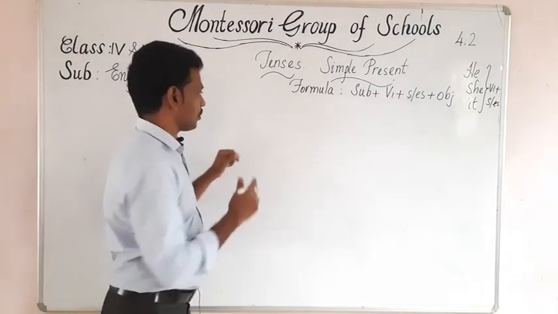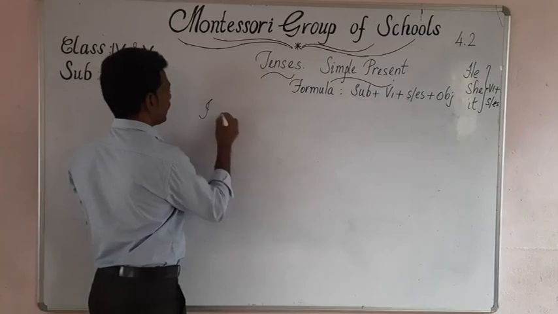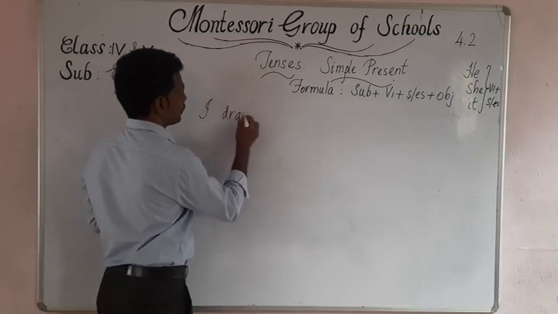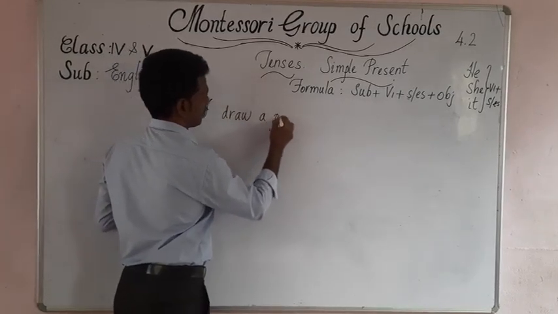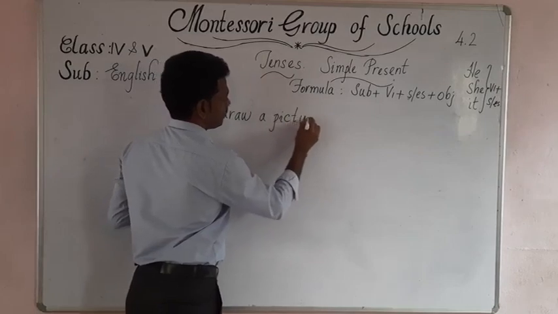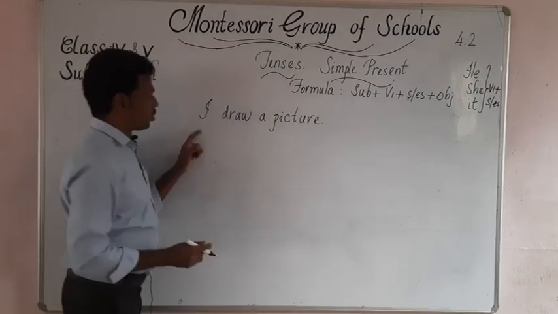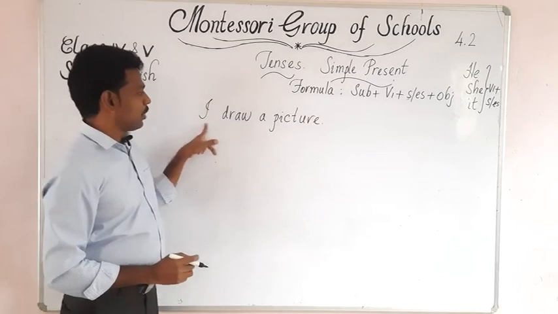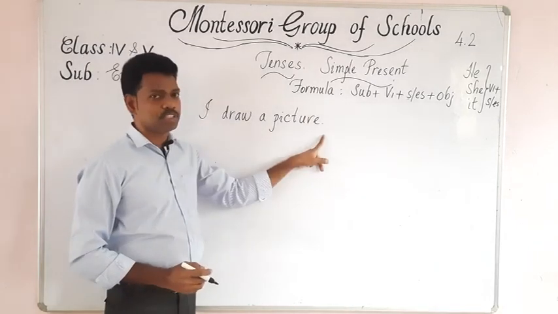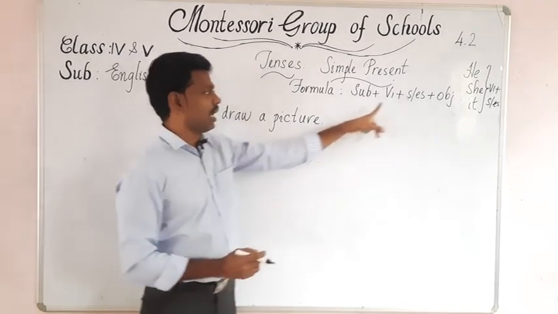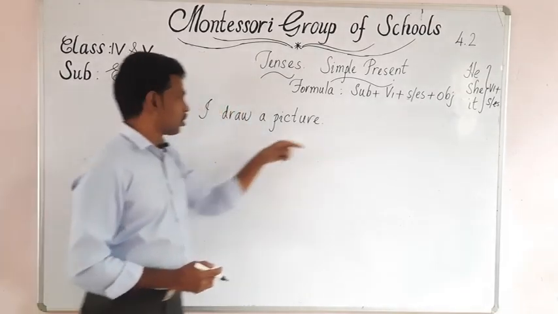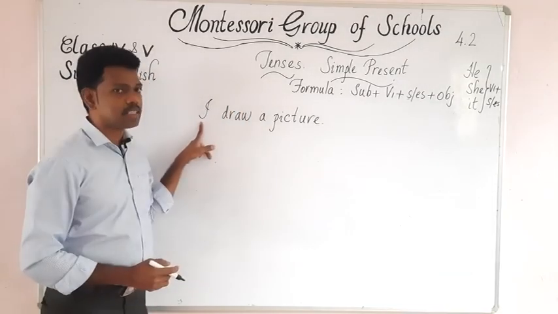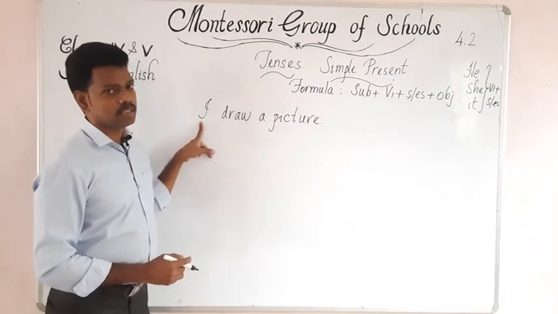I will explain. I draw a picture. Subject I, V1 draw, object a picture. There we don't need to add S or ES.